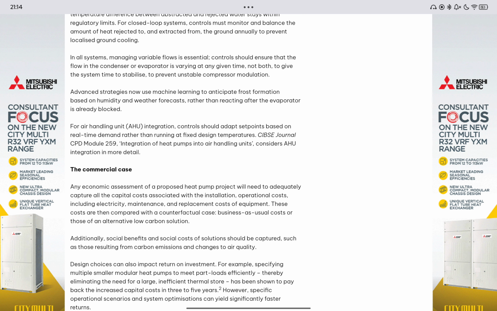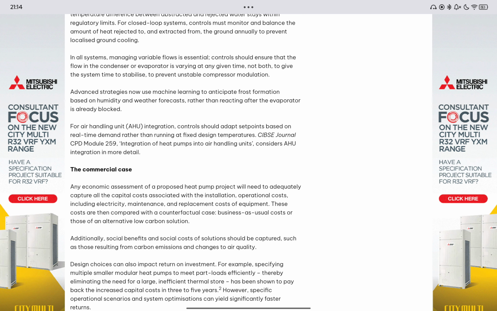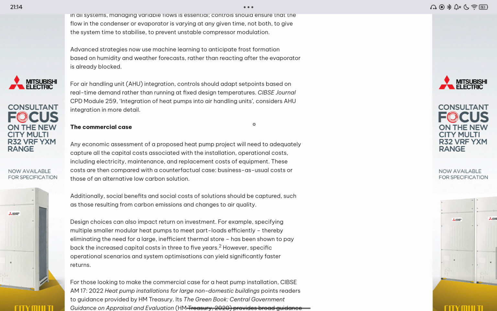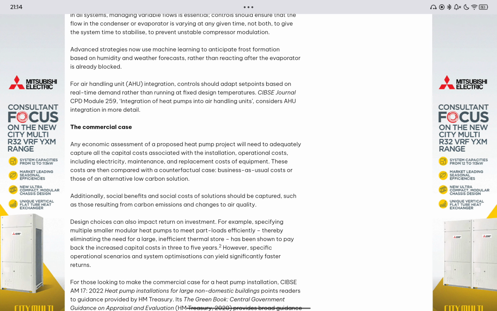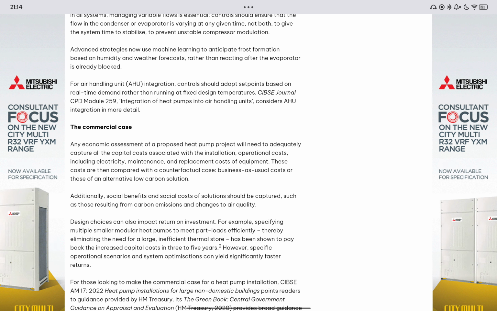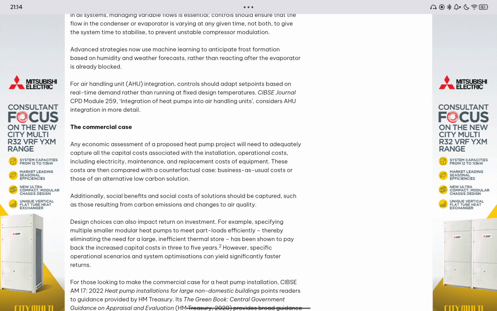Advanced strategies now use machine learning to anticipate frost formation based on humidity and weather forecasts, rather than reacting after the evaporator is already blocked. For air handling unit or AHU integration, control should adapt set points based on real-time demand rather than running at fixed design temperatures. CIBSE Journal CPD Module 259 Integration of Heat Pumps into Air Handling Units considers AHU integration in more detail.